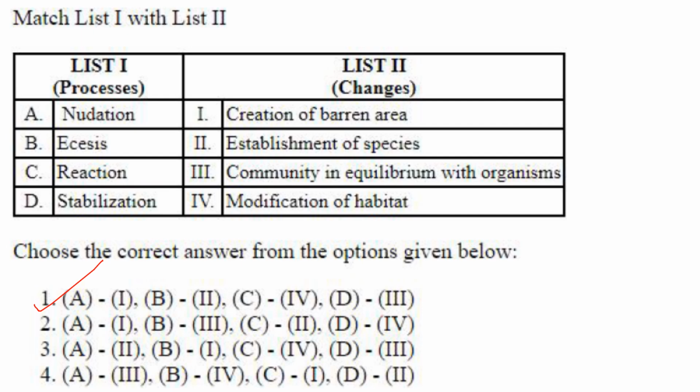Then reaction is modification of habitat, and stabilization is community in equilibrium with the environment, D3. So A1, B2, C4 and D3 is the answer.